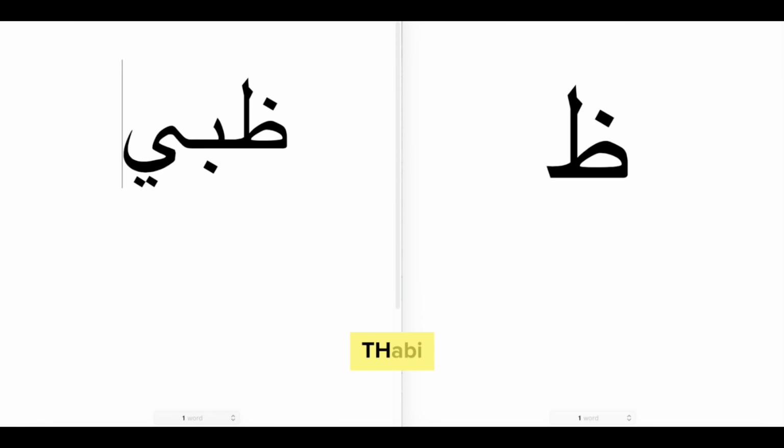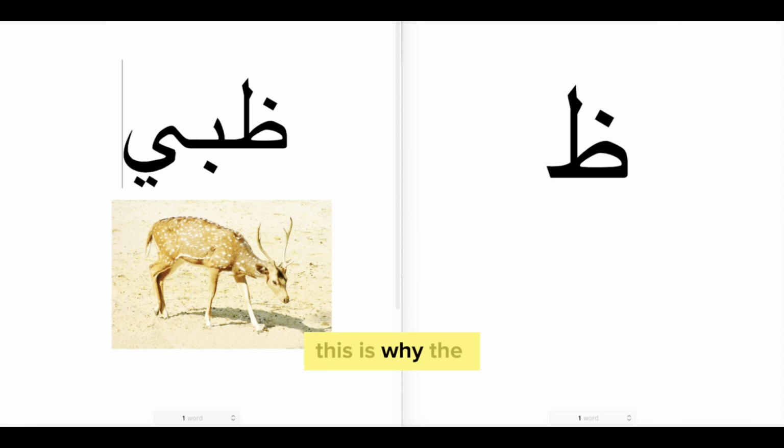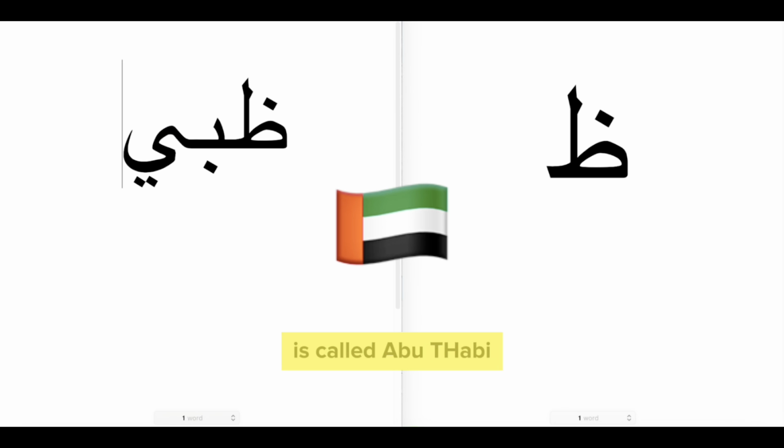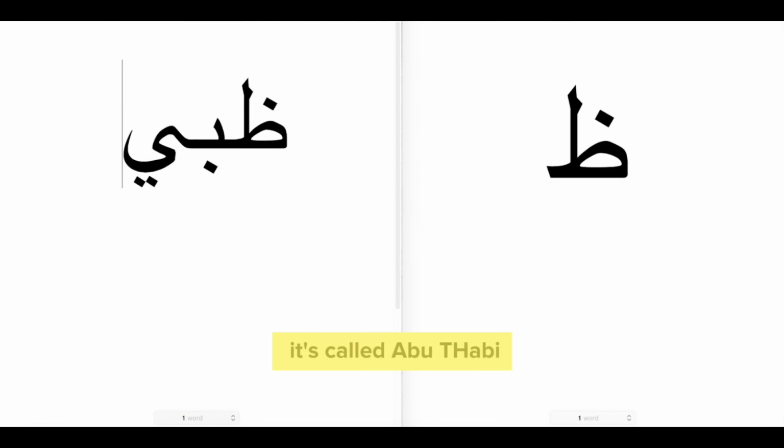Example, dhabi, which means a deer or an antelope. This is why the capital of the United Arab Emirates is called Abu Dhabi. I know it's pronounced in English Abu Dhabi, but originally it's called Abu Dhabi.